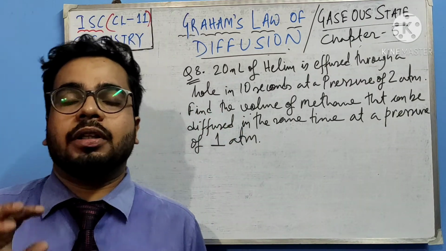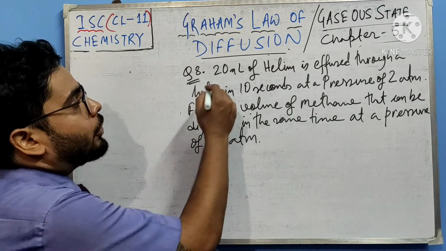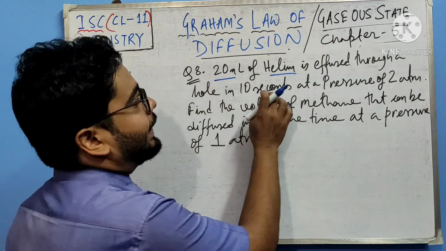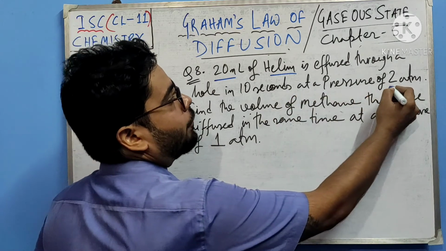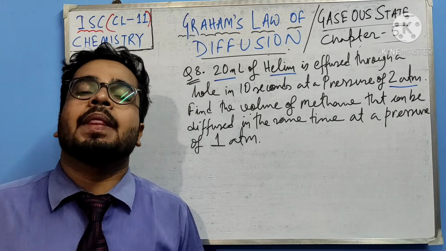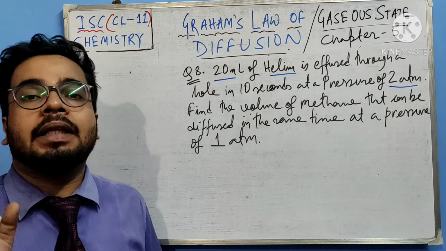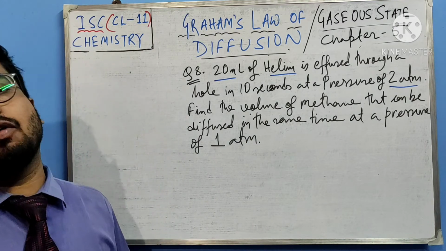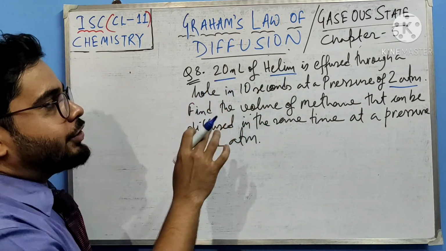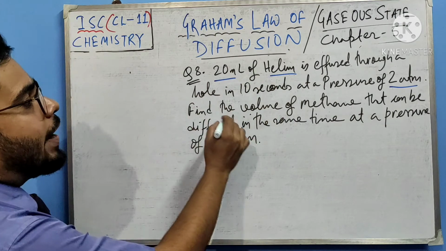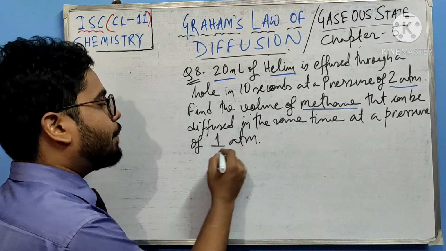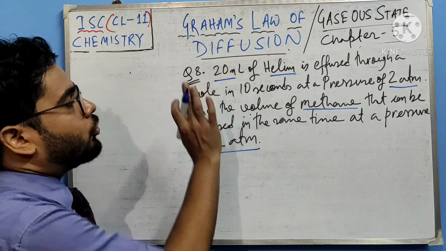Let's do another sum based on this concept, Graham's law of diffusion. Let's read the problem. 20 ml of helium is effused through a hole in 10 seconds at a pressure of 2 atmospheric pressure. Till now, in the sums we were doing, we assumed pressure and temperature are constant. But here the pressure of the helium is 2 atmosphere, with 20 ml diffused in 10 seconds. Find the volume of methane that can be diffused in the same time at a pressure of 1 atmospheric pressure. You have to calculate the volume.